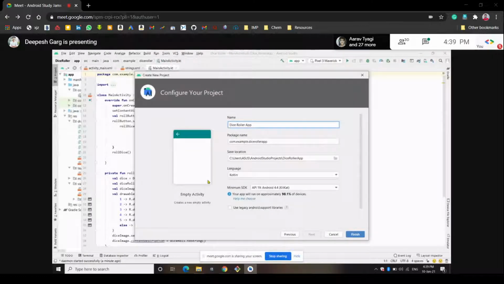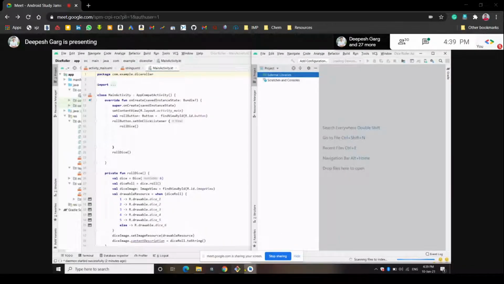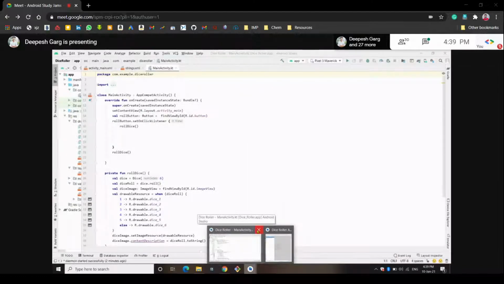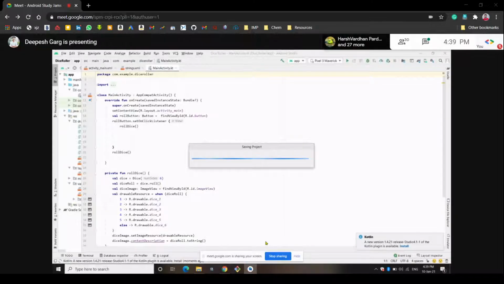We'll name it Dice Roller app. Okay, and we are using the Kotlin programming language, so Kotlin is selected, and the minimum Android version to support this app is 4.4, that is the KitKat Android version. So that's not the case, because nowadays we are having Android 9, Android 10, or Android 11. So let's finish this project. One new project will be created. Let's cut this old project.